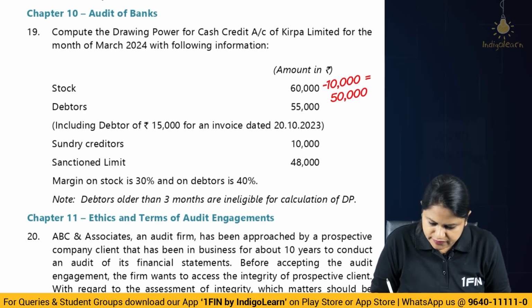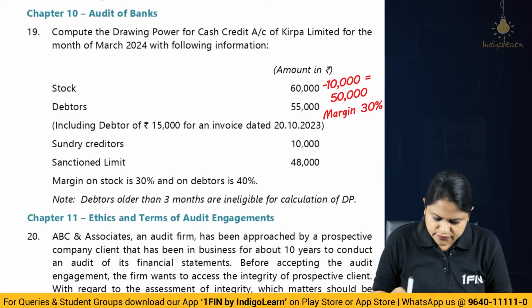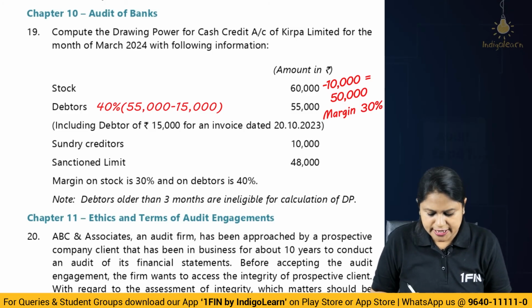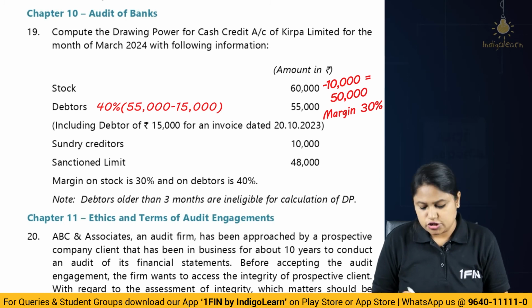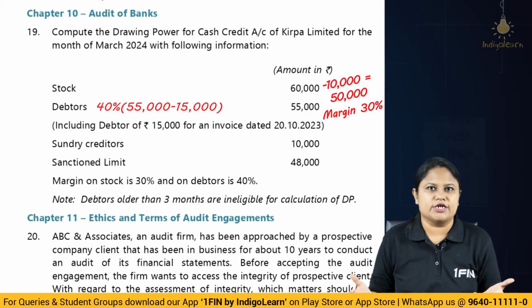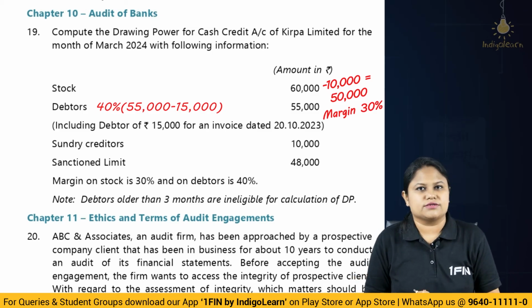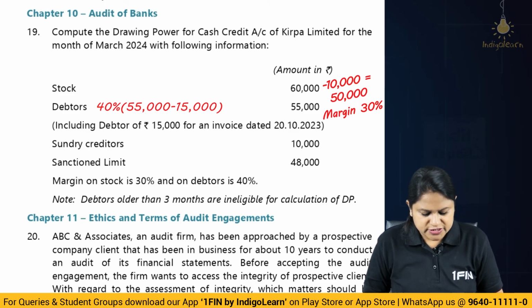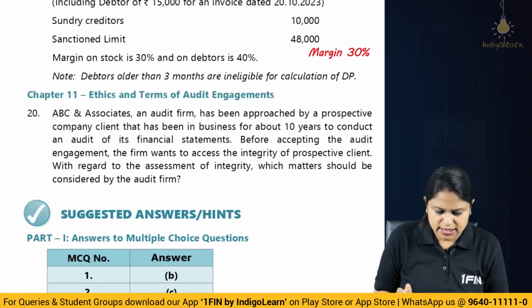So you will see the calculation will flow like this: 60,000 minus 10,000, and the margin is going to be 30%. Debtors, if you look at 55,000 less 15,000 ineligible, and for that you are going to have 40% margin calculation. So that you have to add up, then compare to 48,000. So maximum should be 48,000. If the drawing limit comes more than 48,000, obviously it will not be taken into account. The maximum is going to be 48,000, sorry, sanction limit. Okay. We will check the calculation of it, but just quickly go through the last question.